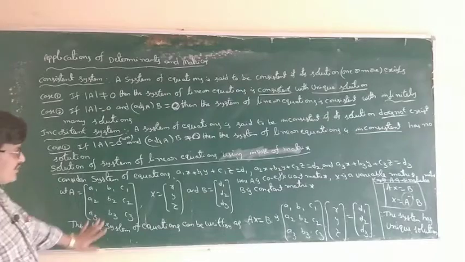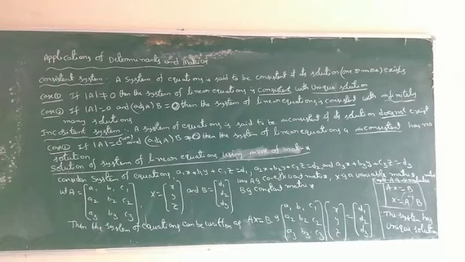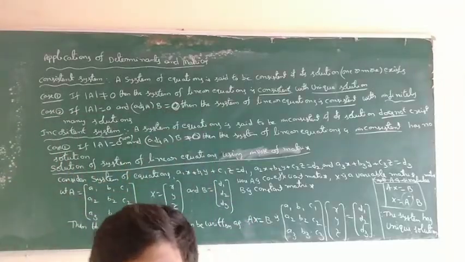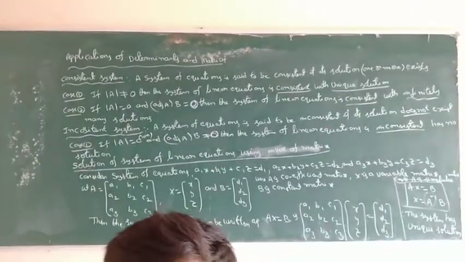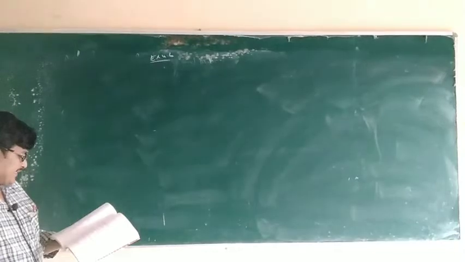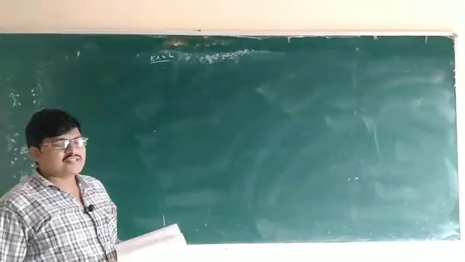Okay, this is today's concept. Next, go to the problems. We are going to exercise 4.6. Examine the consistency of the system of equations in exercises 1 to 6.